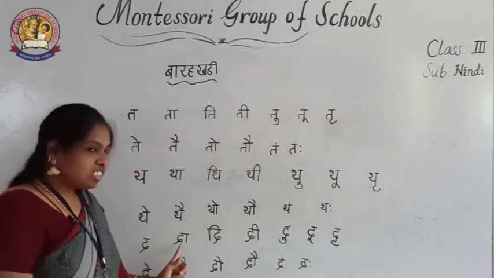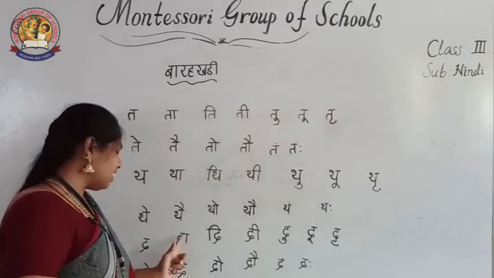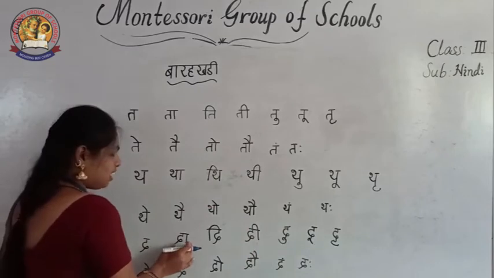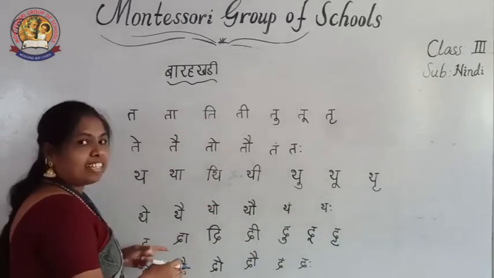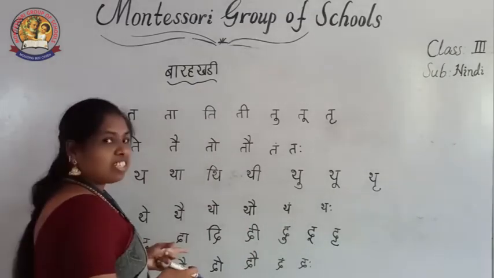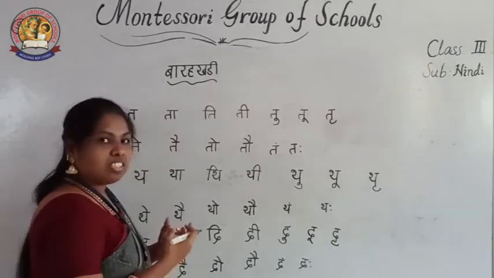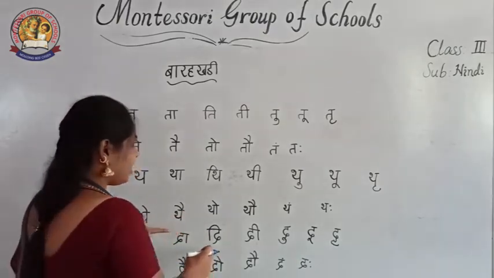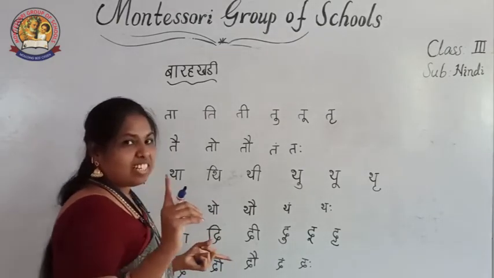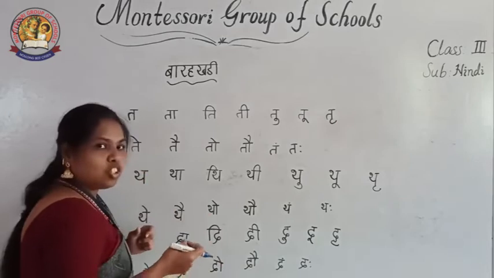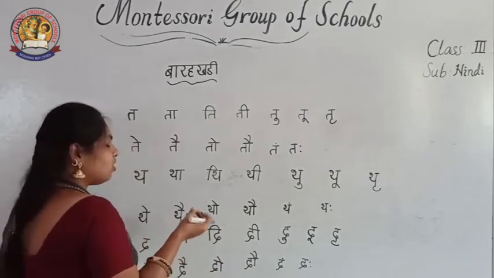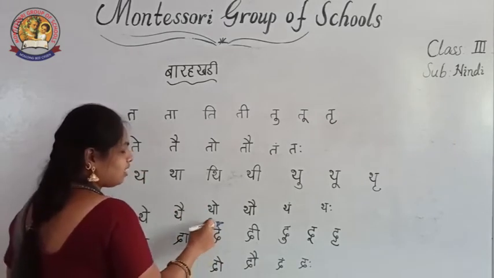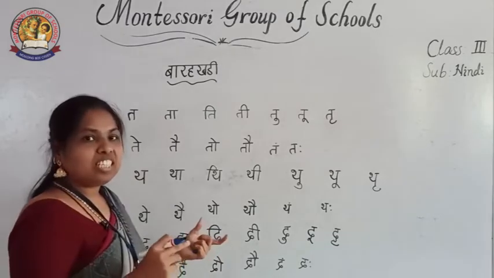See, symbol and letter. What is the symbol here? I have written da. And what is the sound? A. Da plus a, da. Then here choti e. For 1 second, I told you, no? Choti e means short e. That one for 1 second only. Da plus e, di.